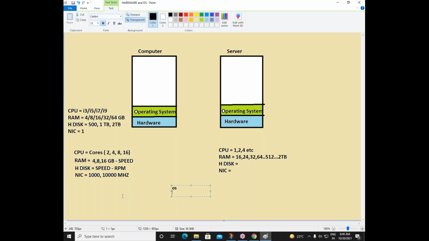So one OS is your client OS. What is this client OS, and where exactly do we use this client operating system? Let's see. Client OS is used in computers and laptops.